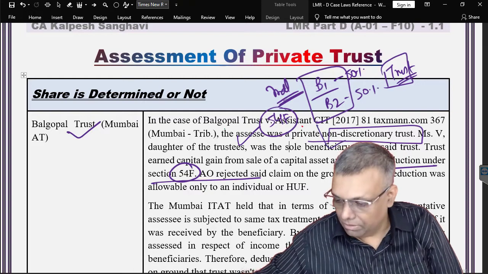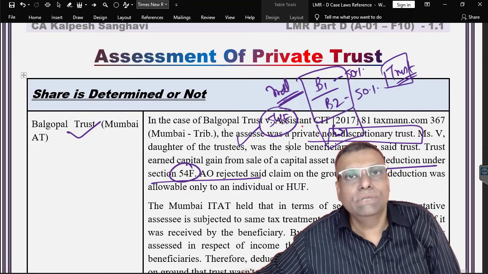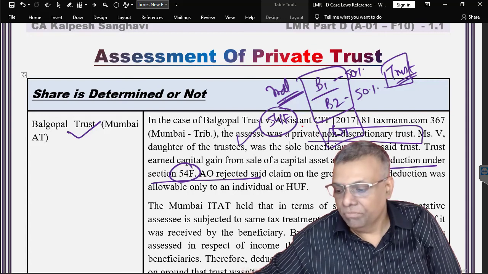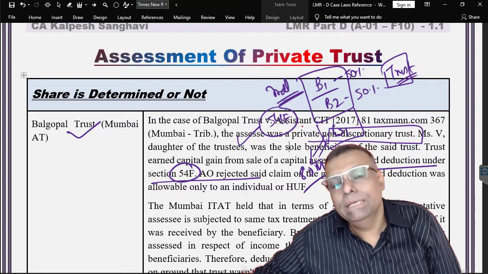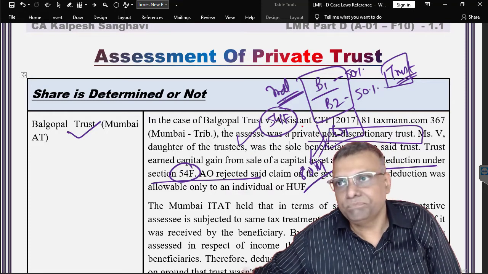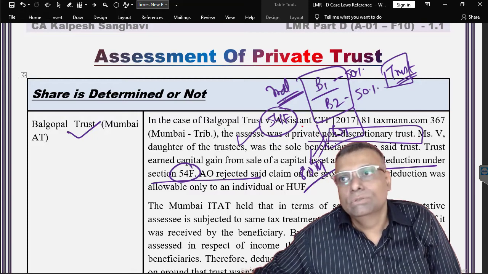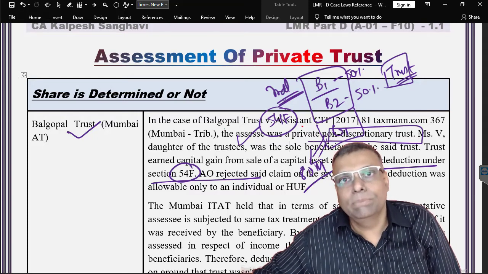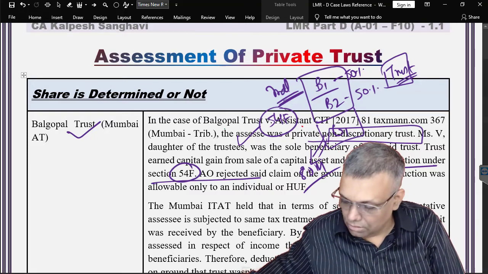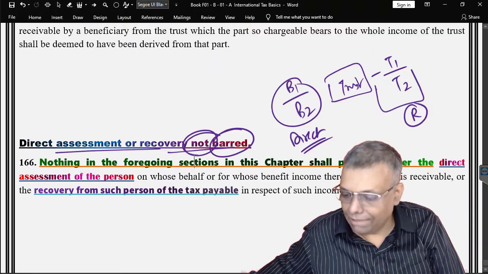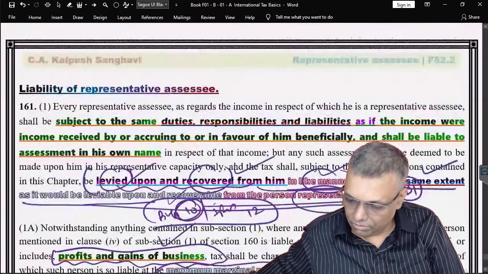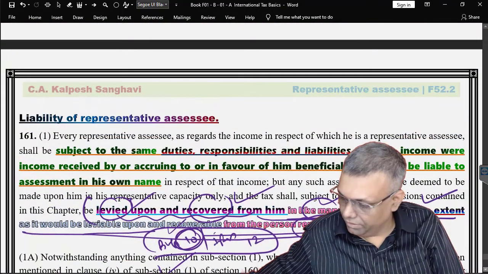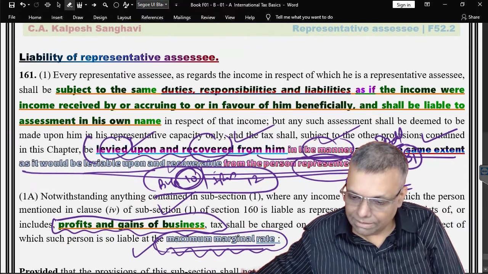I'll give you one more example. Supposing the beneficiary was a company, a corporate beneficiary, so certain deductions, supposing intercorporate dividend deduction, can that be eligible? Yes, that can be eligible, because the trust has a beneficiary which is a corporate. So whatever benefits or provisions are applicable to the corporate will be applicable in the computation of the trust. This is how it is to be understood. The courts have time and again interpreted the language of the law, and there are many court cases on that, but I am not picking up all of them because it will amount to undue spending of time from the examination point of view.